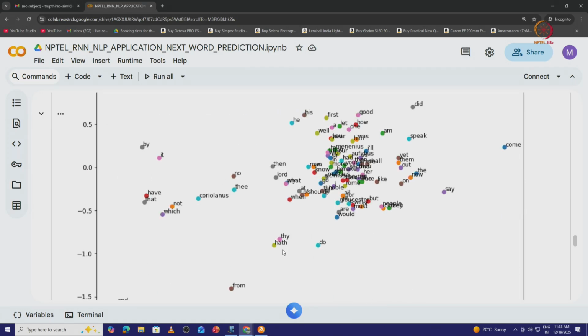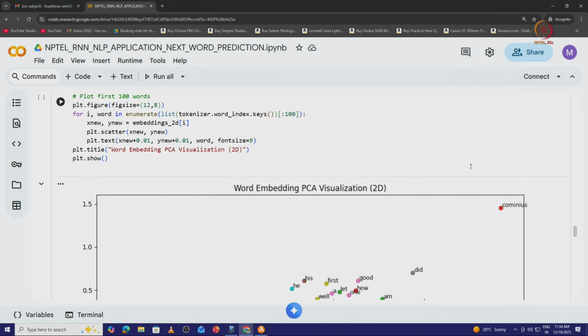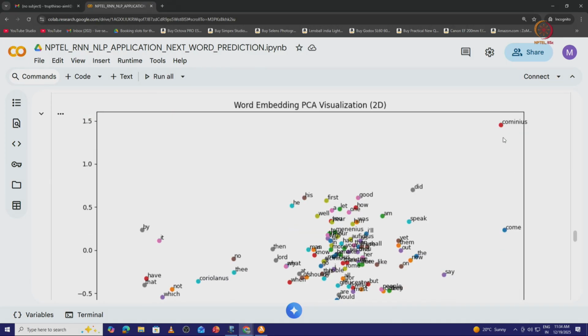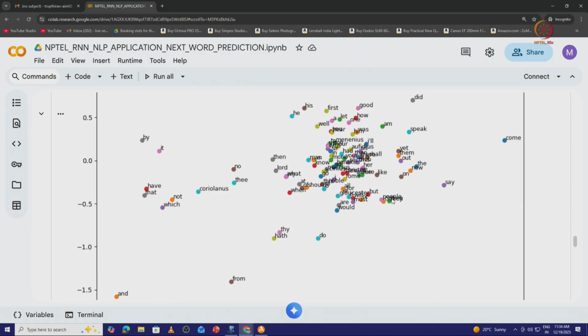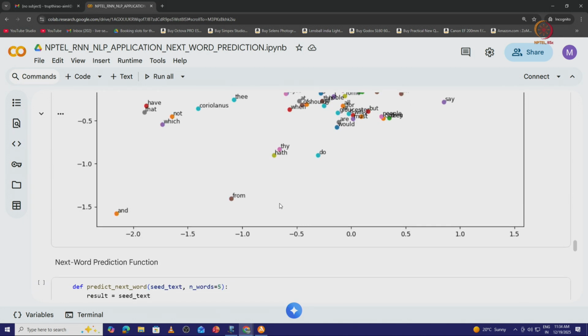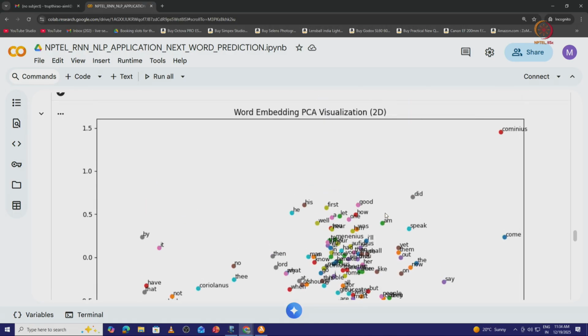We can see in the graph that the similar words try to scatter around the same set of words. Suppose we see this word, communious, this is a very rarely used, very less frequent word, that is why it acts like an outlier. Whereas, we see the words he and his, pronouns which are similar and belong to the male category, and that is why they are nearer to each other. And if we see here, we have people, we have citizens. These are the same set of words like people, population, citizen, they refer to similar things, that is why they are together. The uncommon words are very far in the corpus.